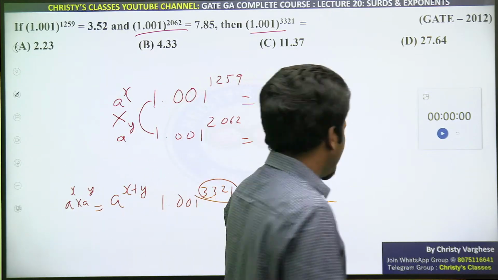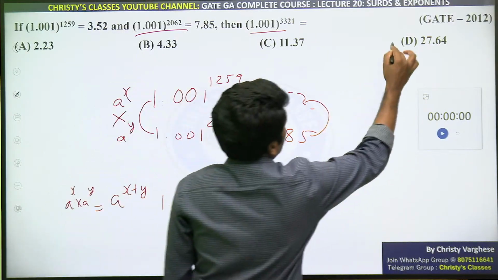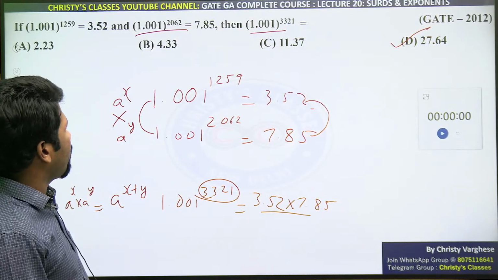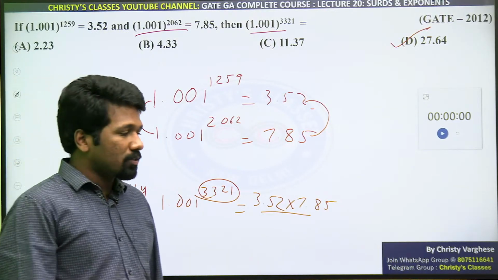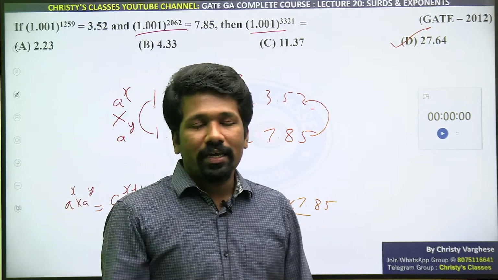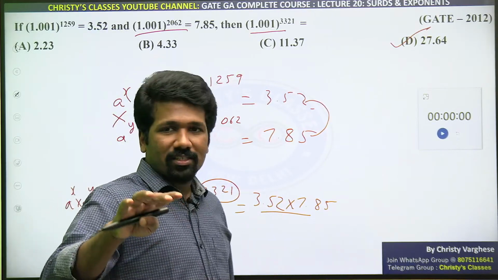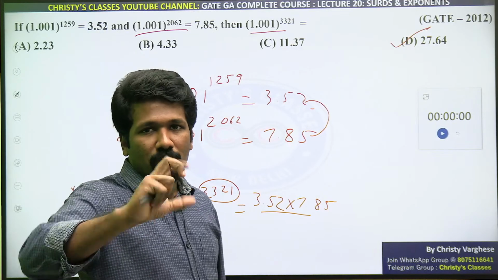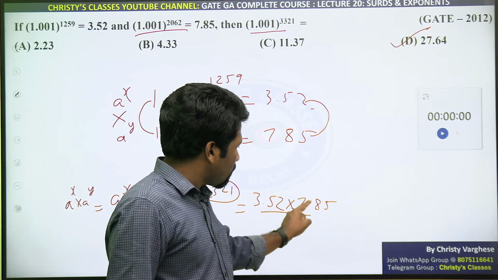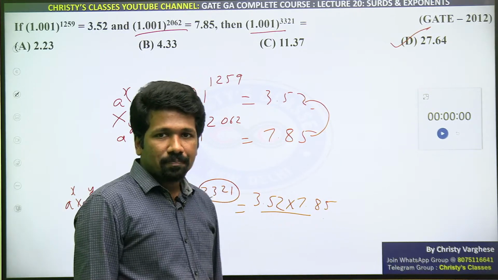Now the virtual calculator is available in GATE, so you can multiply it literally and you will get option D. Otherwise, if there is no virtual calculator, that is also fine. Look at the options. Without the virtual calculator you can do it, because entering this many values in the virtual calculator takes 30 seconds at least. But why? Because the virtual calculator, as I told earlier, is not that easy. Using the mouse you have to enter 3.52 into 7.85, 7 characters. That will take some time.